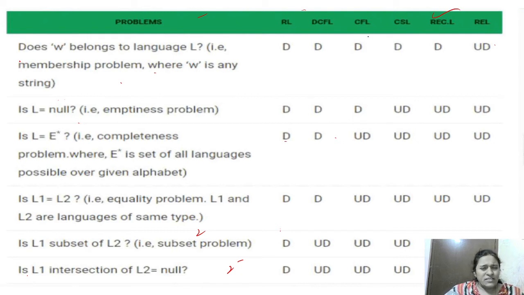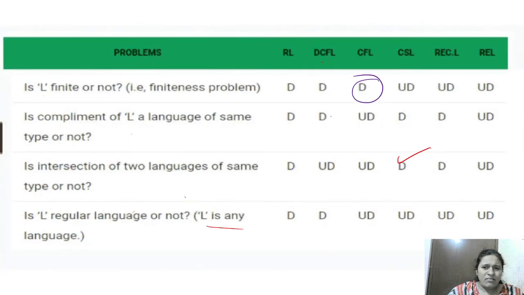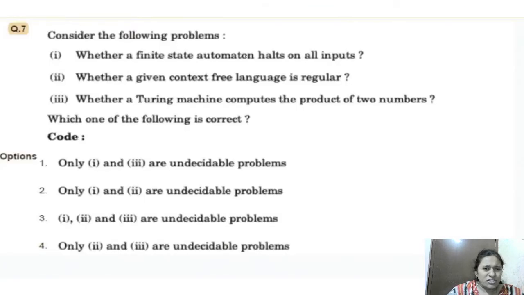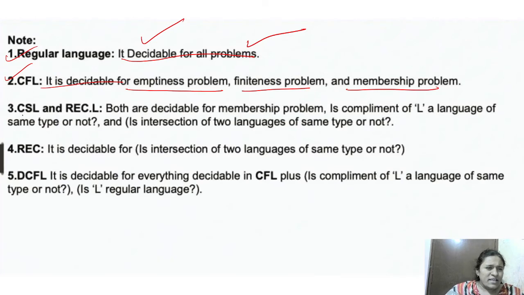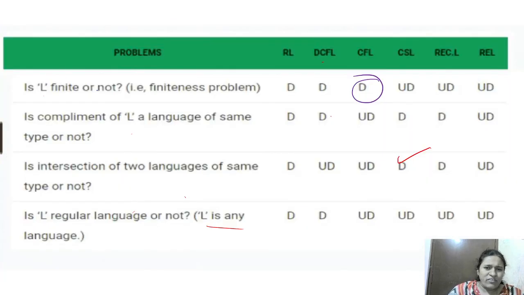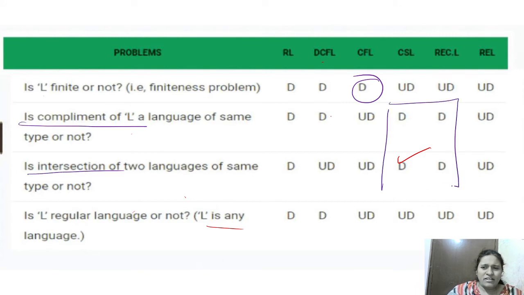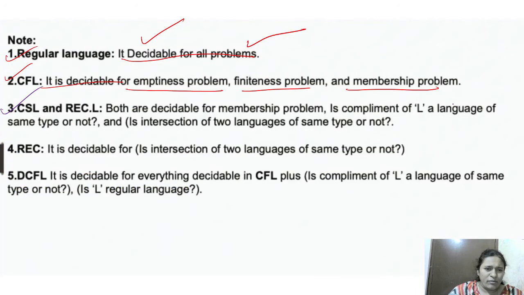Okay, the CFL is decidable in membership, emptiness and finiteness. Next point is CSL and recursive. CSL and recursive, here: complement and intersection. In these two, CSL and recursive are decidable.